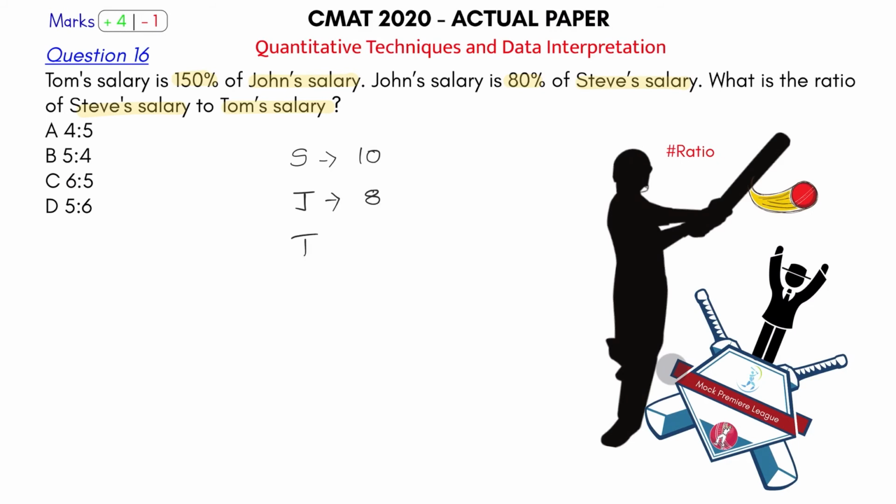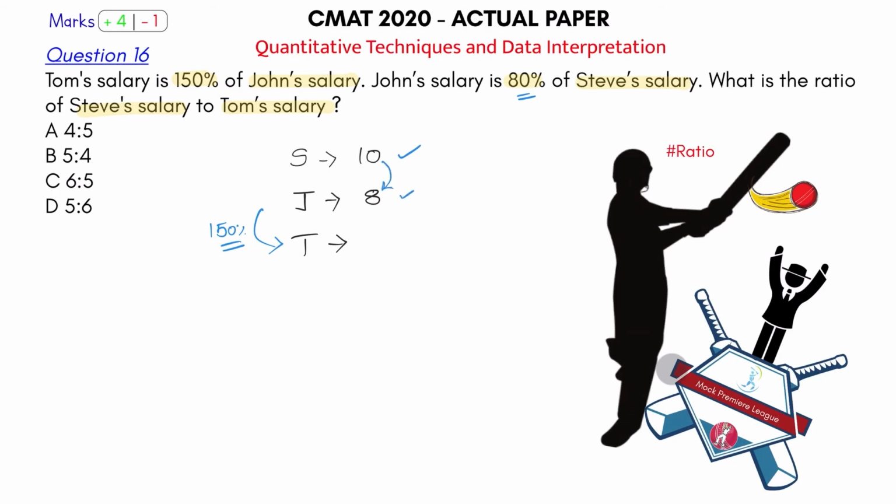Tom's salary is 150% more than John's salary. So 150% off, okay, not more than. If I am saying more than, I said it wrong. So I'll just repeat this. Steve's salary is say 10. John's salary is 80% of Steve's salary. So it is 80% of 10, that is 8.